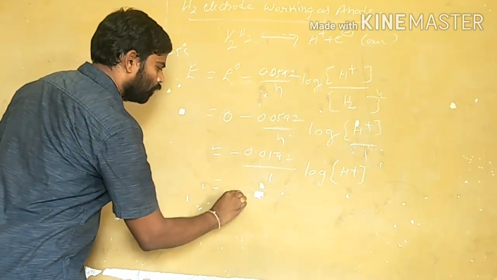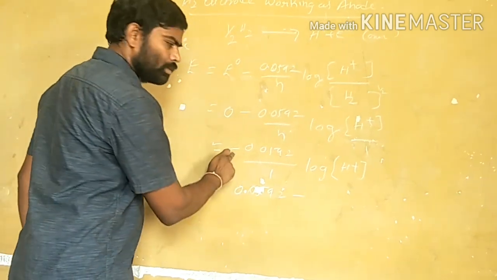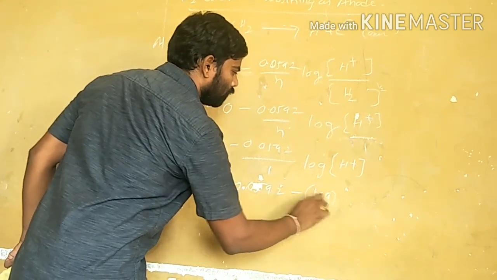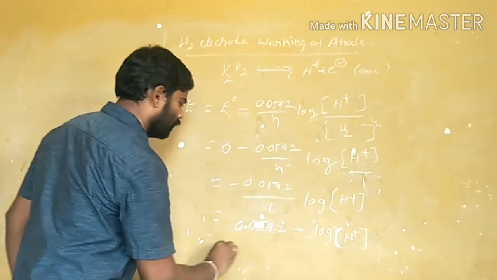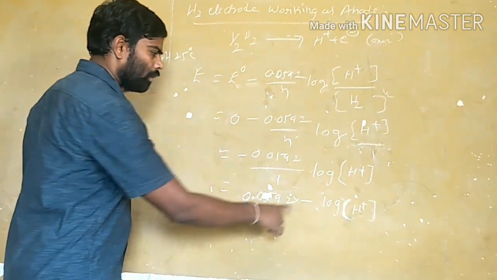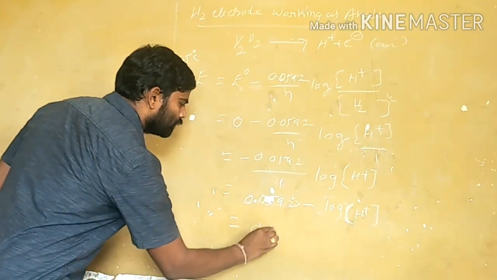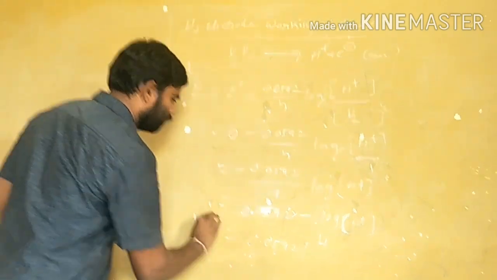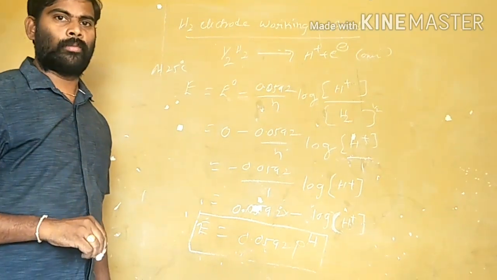I am writing this: 0.0592. This side I am using minus log of H plus ion concentration. From this, minus is a product, or not? That's why I wrote here minus log H plus ion concentration, which is what? pH. So this is 0.0592 pH. This is when the standard hydrogen electrode is acting as an anode.